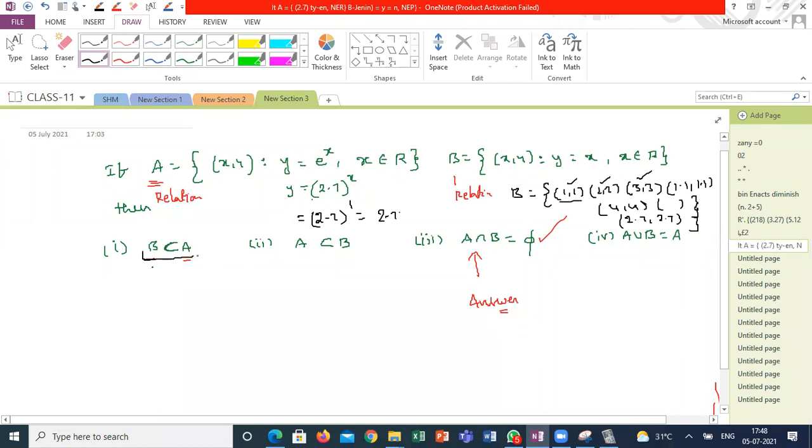This is one method of solving the question. If I don't know the procedure, I will take each option and prove which is correct and which is wrong. So this is wrong, correct? Is it clear what I am trying to say?